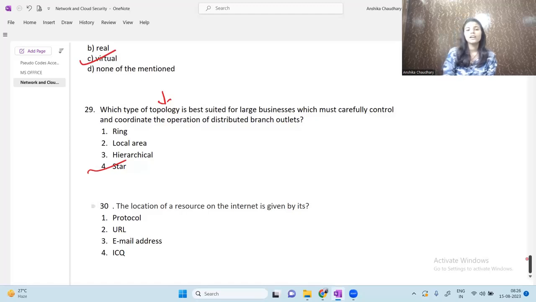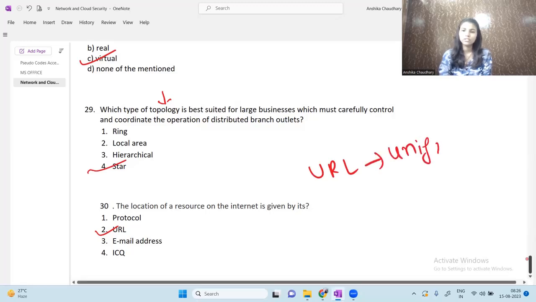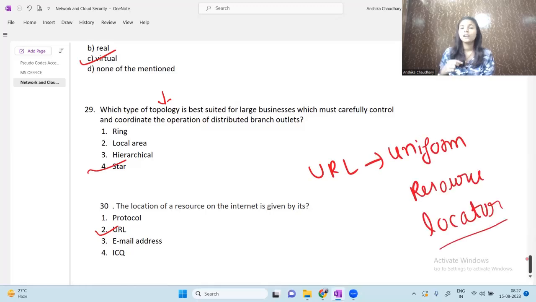Okay. The location of a resource on the internet is given by its URL, simply. The URL full form is Uniform Resource Locator. So the mixture of two or more topologies is called as what? You have to answer this question in the comment section.